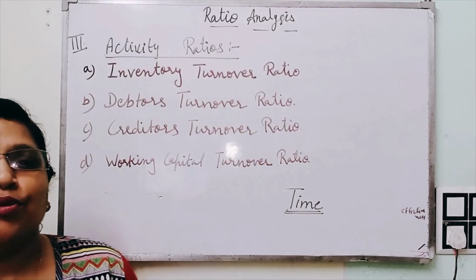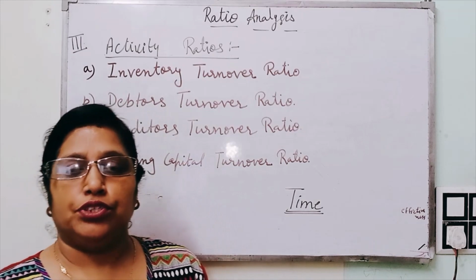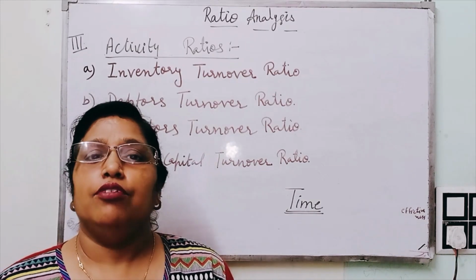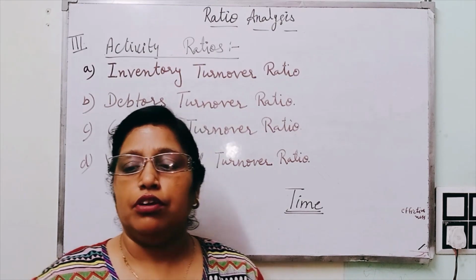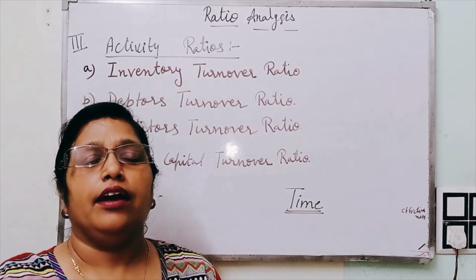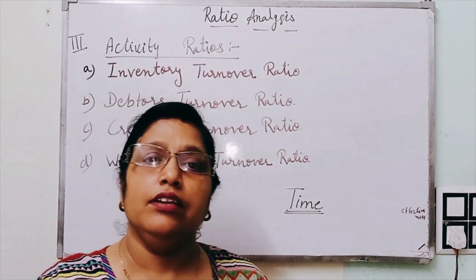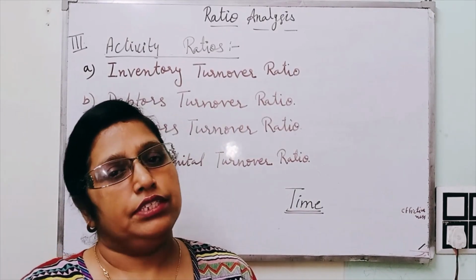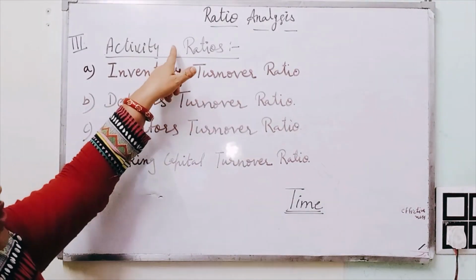Hello friends. As you know, we have started the chapter ratio analysis, and in this chapter we have four ratios. We have completed two ratios, that are liquidity ratio, and the second one is solvency ratios. So today we have to start activity ratio.